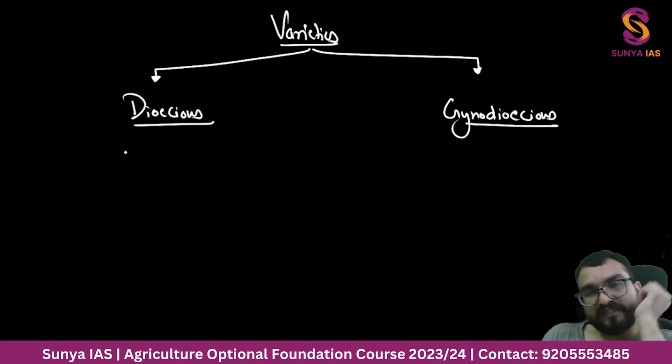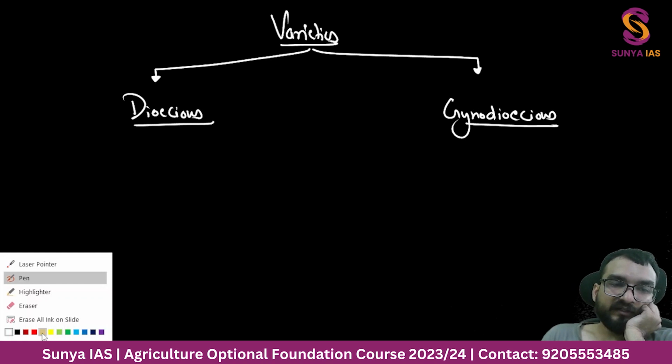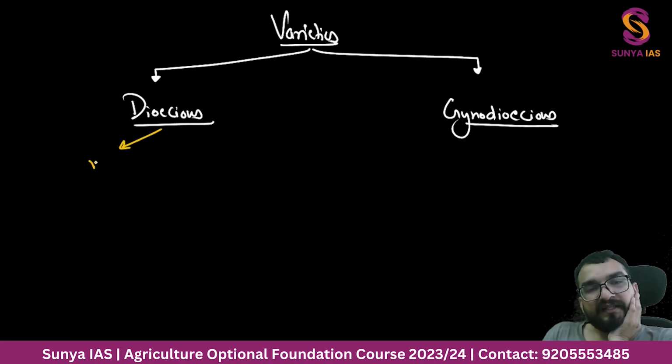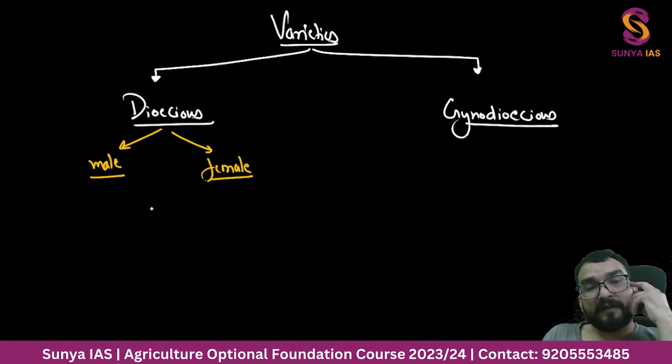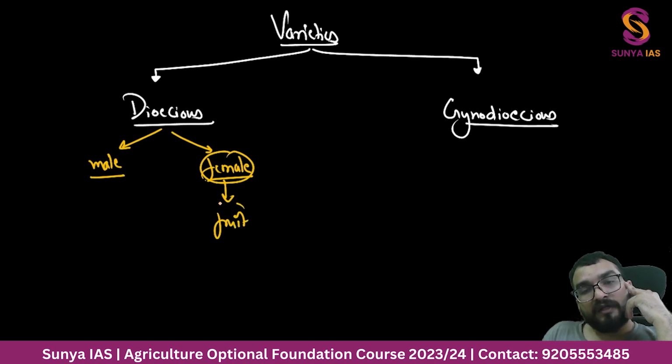Before that, you understand one thing, that dioecious, I have told you, either it will have only male part or that plant will have only female part. So if you are growing dioecious papaya plants and you want papaya fruit, then obviously fruit will come from the female. And to have this fruit, pollination should happen. So to have this pollination, you need male plants also.